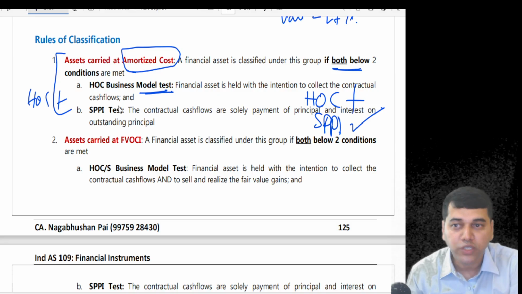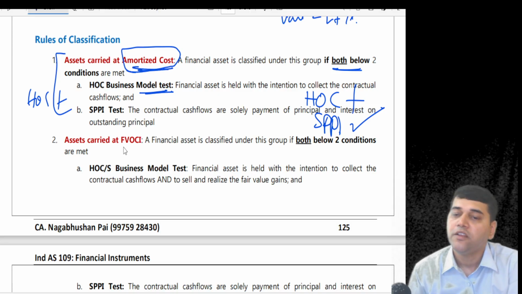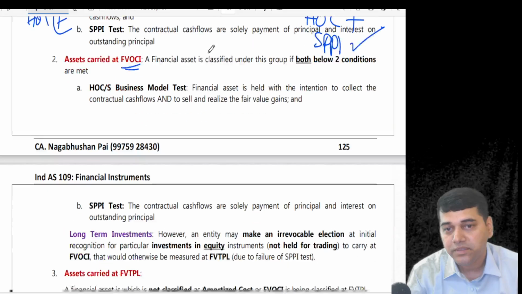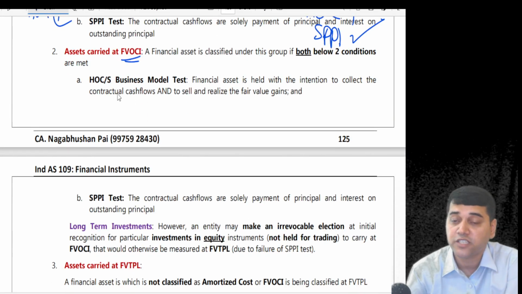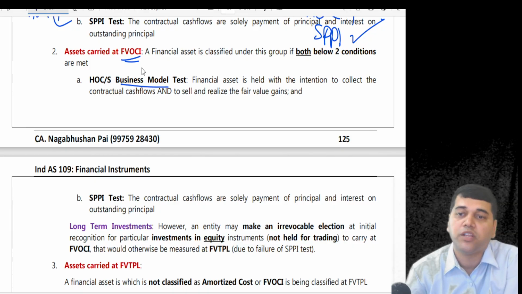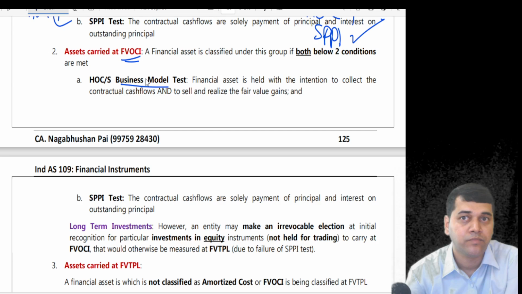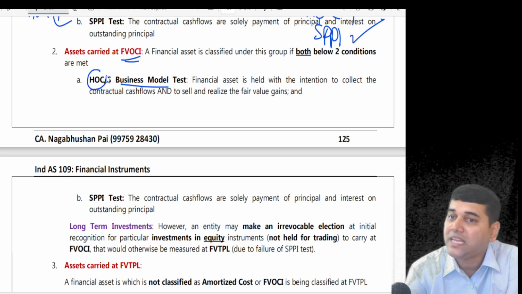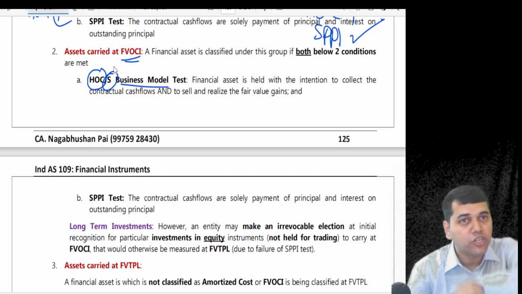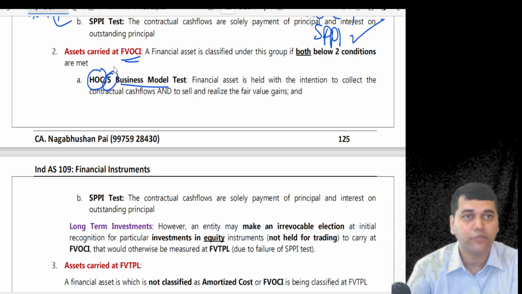So, if two tests pass, you amortize cost. When you classify something as FVOCI, the business says that, again, there are two conditions. First of all, whenever you acquire any asset, your intention, or business model, is also called intention. Your intention was to hold, to collect or sell. That's why I prepare amortized cost also, fair value also. That's why we call it FVOCI.